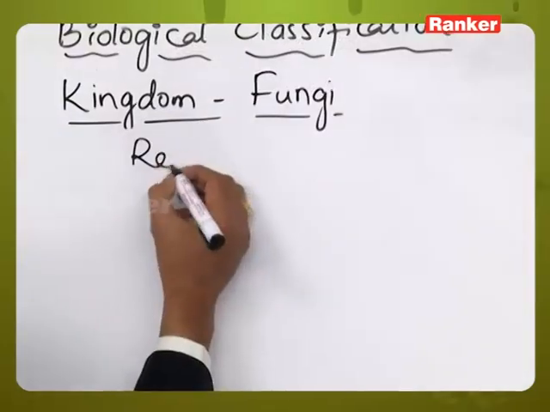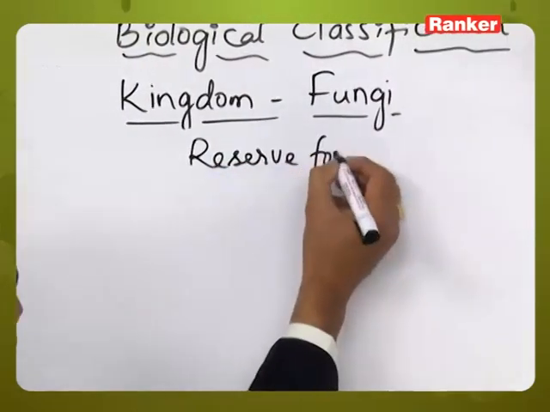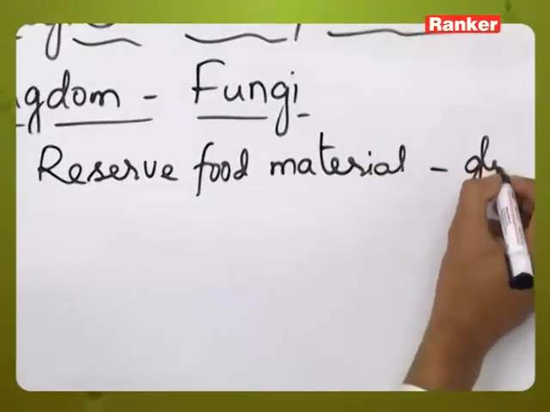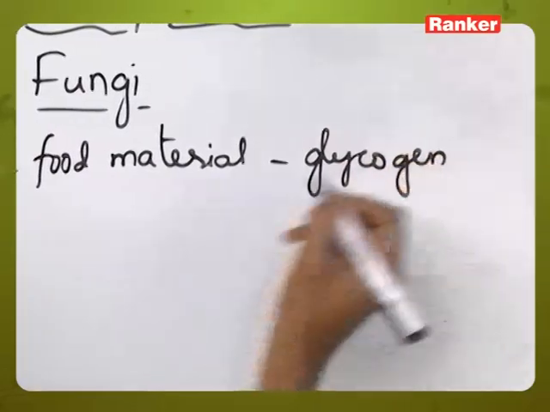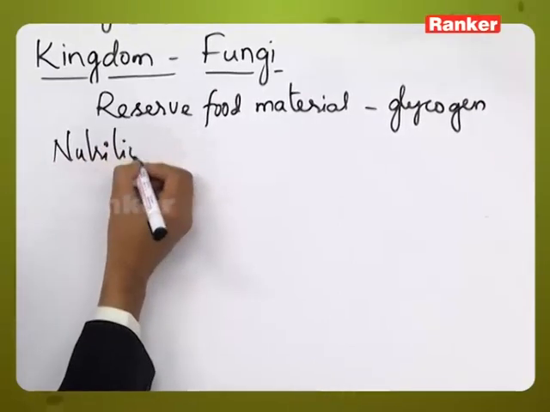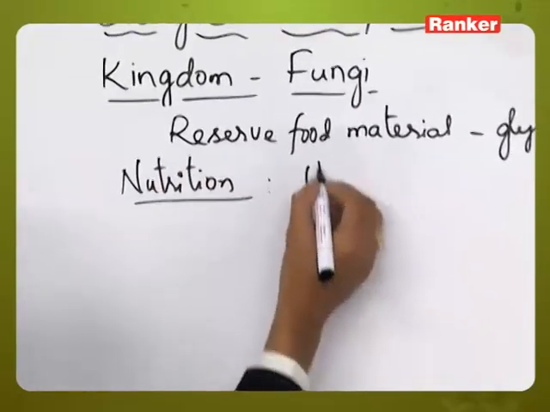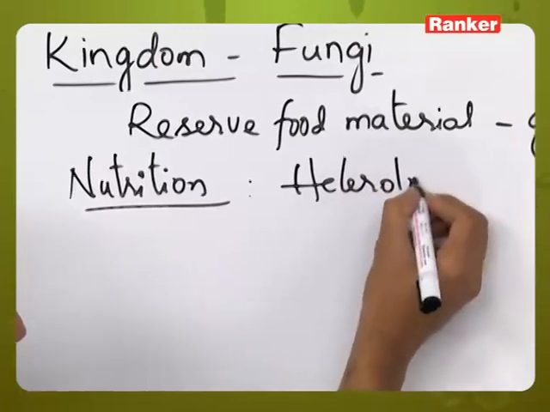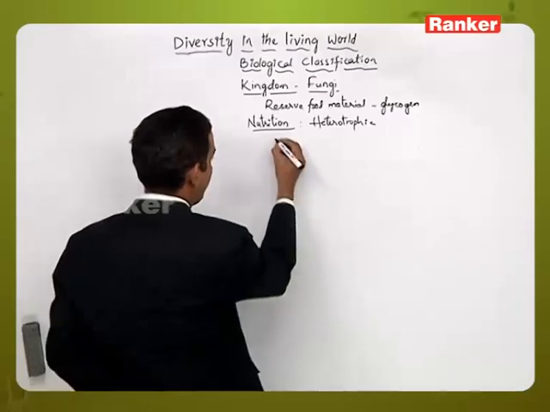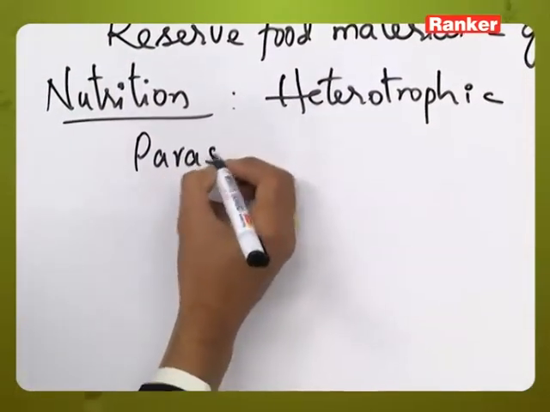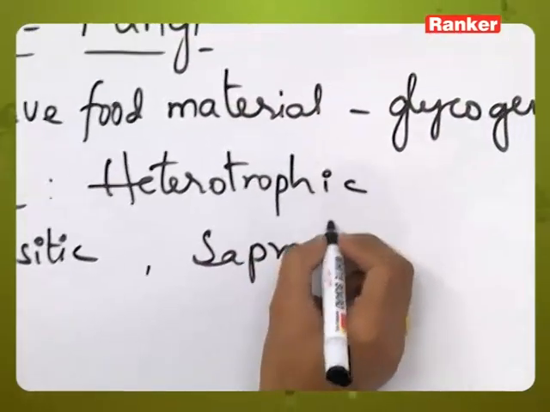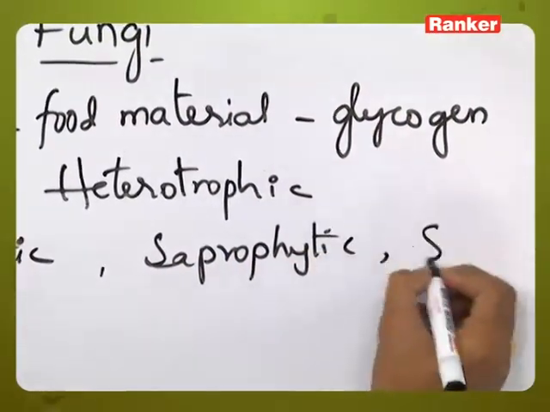Here the reserve food materials are present in the form of glycogen. Then if you observe the nutrition, they exhibit heterotrophic type of nutrition in which some may be showing parasitic, some may be showing saprophytic, and some are exhibiting symbiotic type of nutrition.